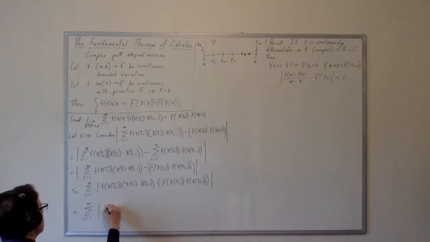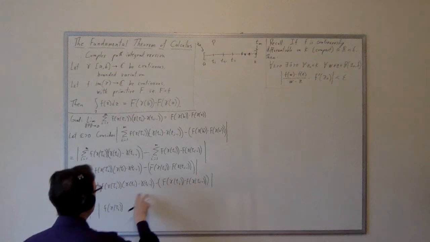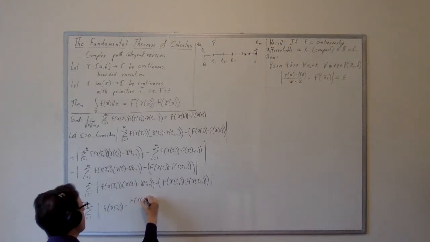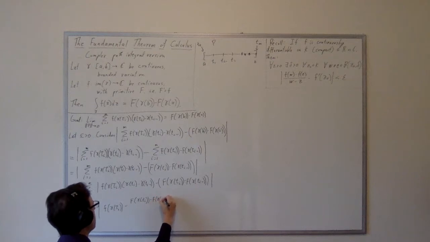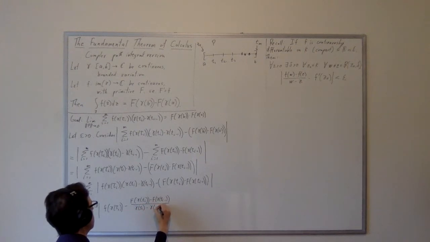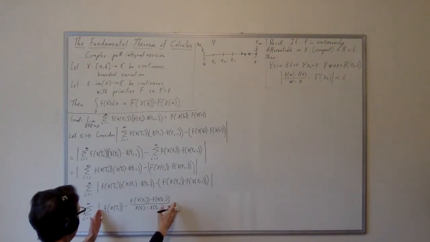So here I'm simply going to have f of gamma of tau i, and then this term will get factored out, and then this term needs to be divided by that term. So that's going to be f of gamma of t i minus f of gamma of t i minus 1, divided by gamma t i minus gamma t i minus 1. And now this term that I factored out will become a multiple of this whole thing.